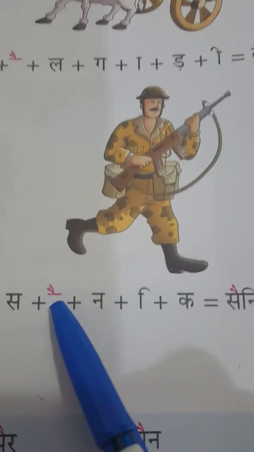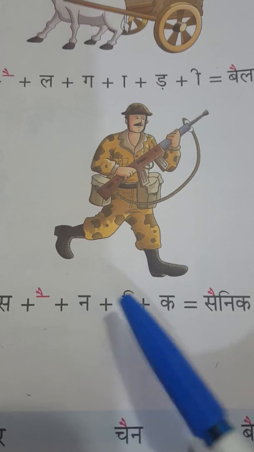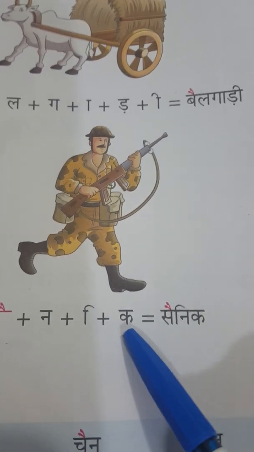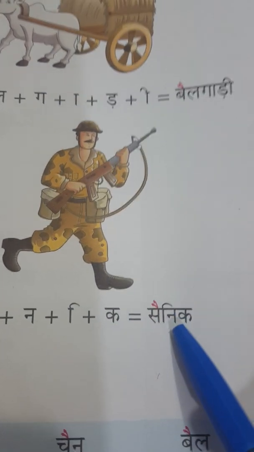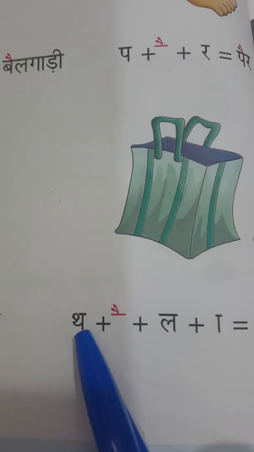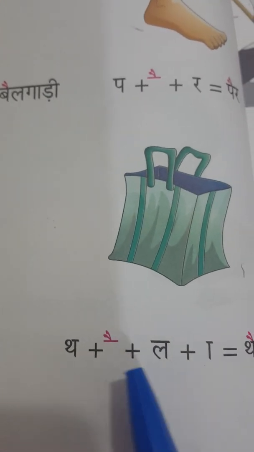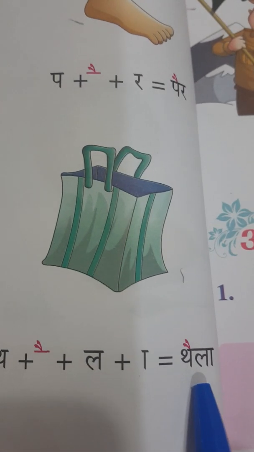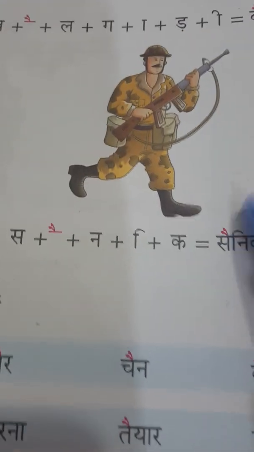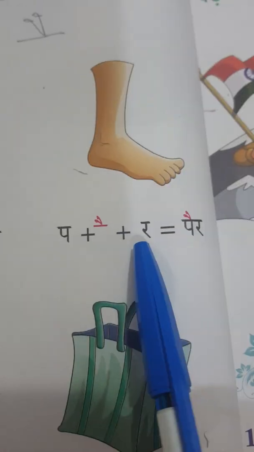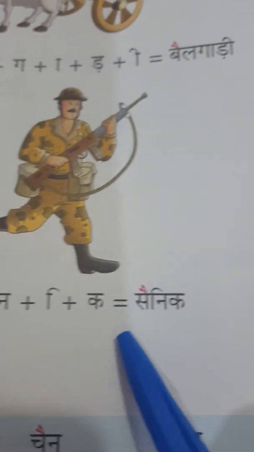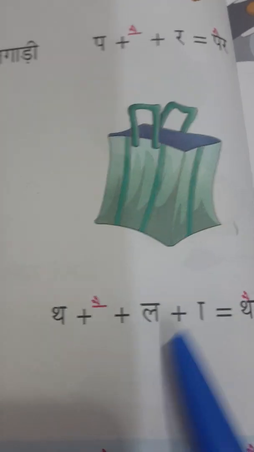Then come to the next picture of a soldier. S plus A ki matra plus N plus choti ki matra plus K. That is Sainik. Sainik is a soldier. Then come to the next picture. Th plus A ki matra plus L plus A. Thela. Thela means bag. Now let us have a look at the words once again. Balgadi, Par, then Sainik and Thela. So these are the words that we have with A ki matra.